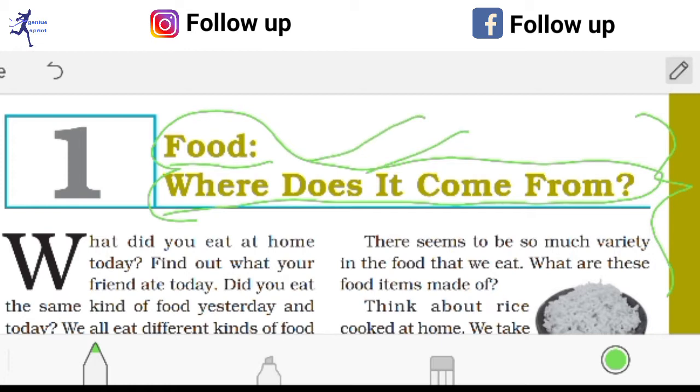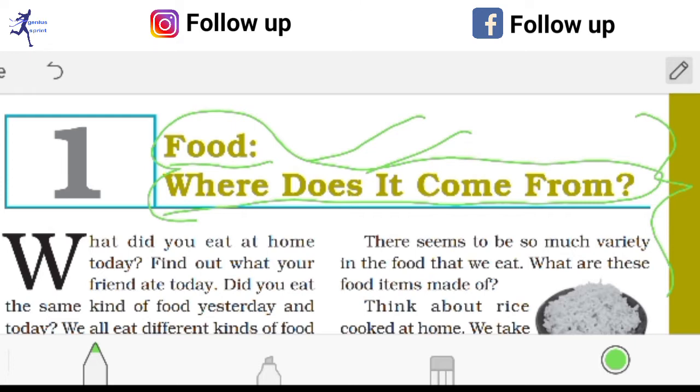Basically all of you know that all the substances from which we can get energy for maintaining our physical activity are called food, which we consume. What is the source of it, we will discuss in this chapter. So without wasting time, let's start.